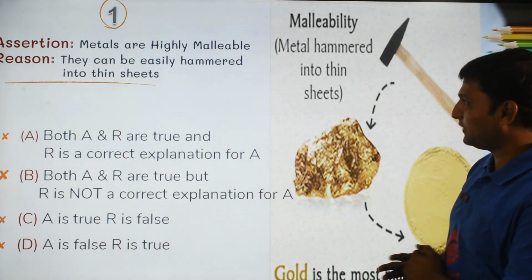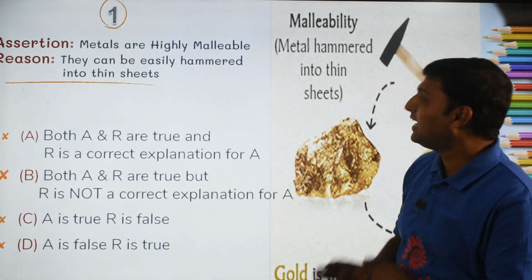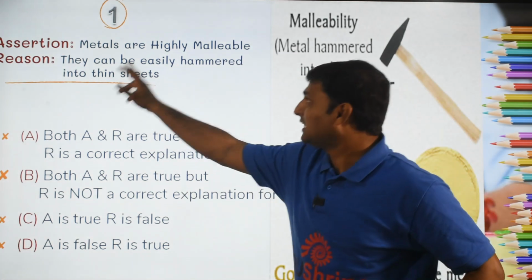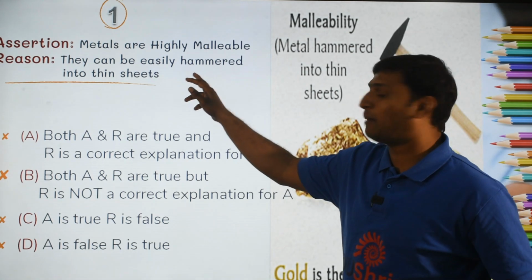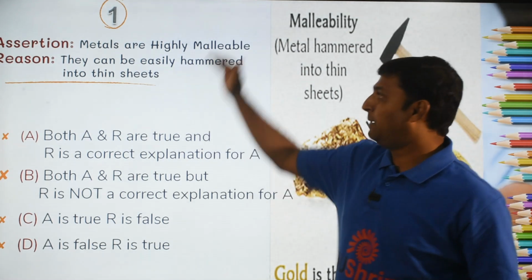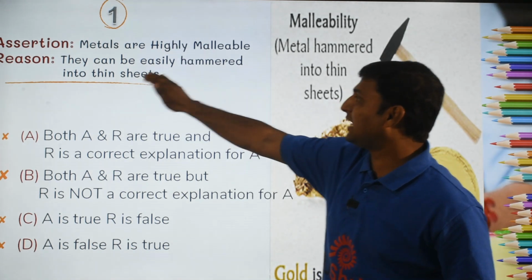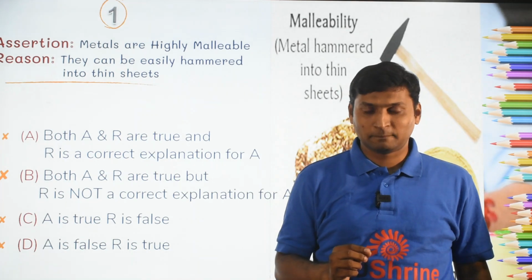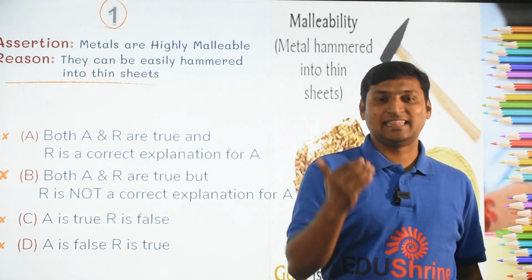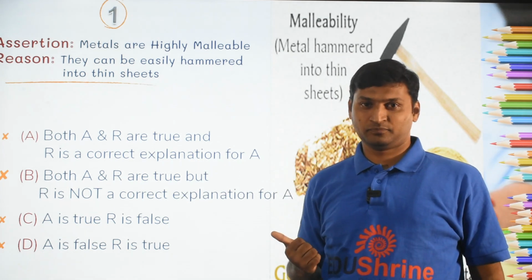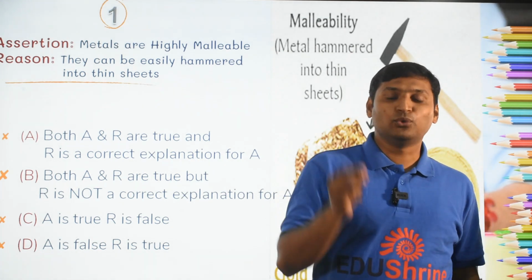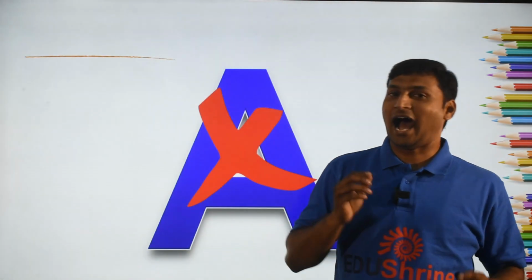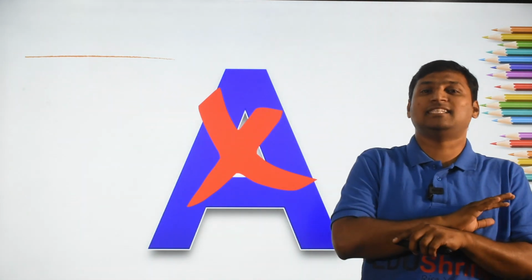If you look at this first question, the assertion is: metals are highly malleable. And in the reason, they are saying metals can be easily hammered into thin sheets. Metals are highly malleable, and that is because they can be easily hammered into thin sheets. Now, pause this video for a while, think of the answer, then get back to the video. Good. Now, if you thought of the answer as option A, let me announce it to you very clearly. Answer is not option A.